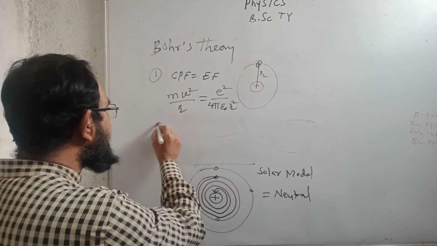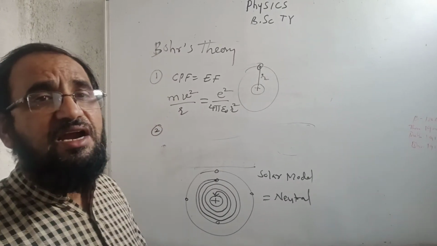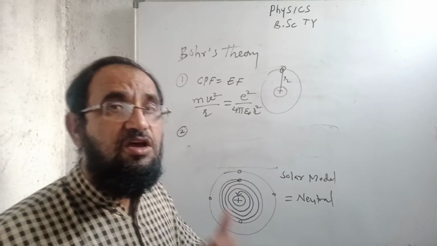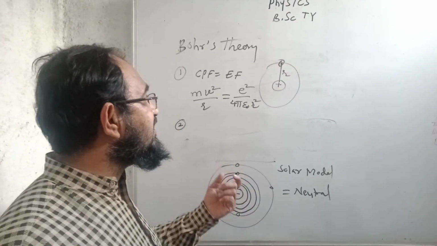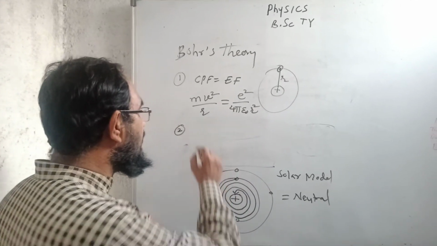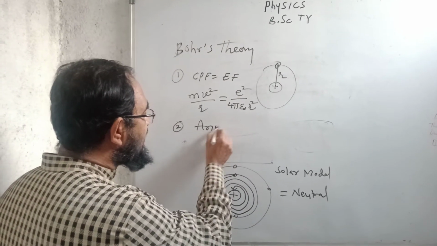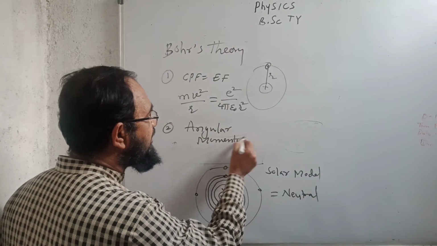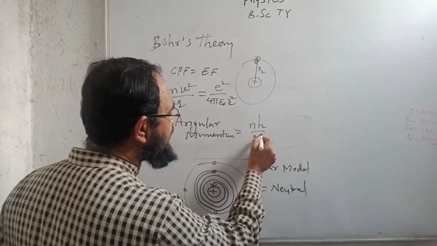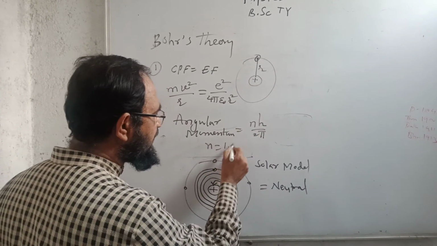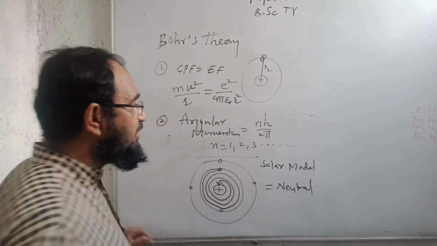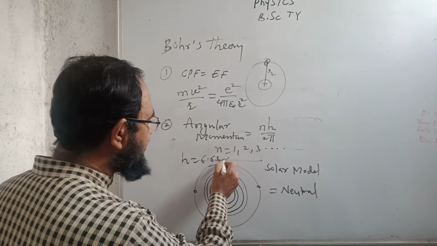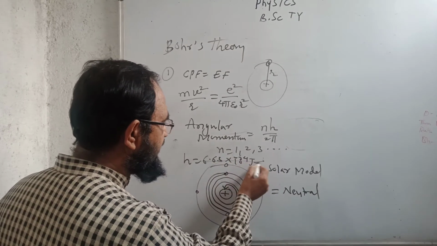Now the second postulate is that an electron can revolve only in those orbits whose angular momentum is an integral multiple of h upon 2 pi, where n is 1, 2, 3 and so on, and h is Planck's constant, whose value is 6.63 times 10 to the power minus 34 joule second.